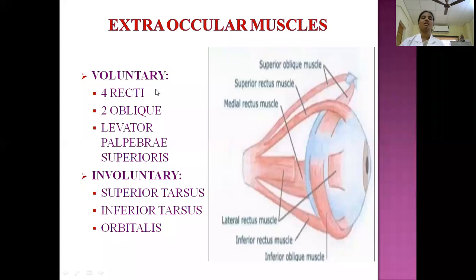The 4 recti include the superior rectus. Here you can see this is the superior rectus muscle, and this is the superior oblique muscle. This is the lateral rectus, this is the medial rectus muscle, and this is the inferior rectus muscle, and from anterior to posterior, this is the inferior oblique. These are the voluntary muscles. The involuntary muscles are the superior tarsal, inferior tarsal, and orbitalis muscles.